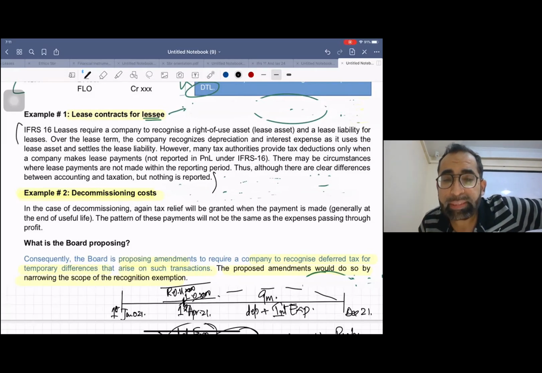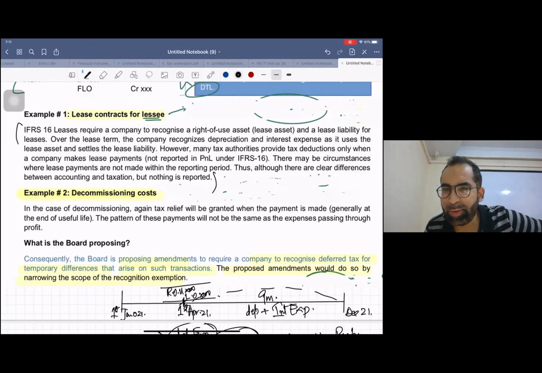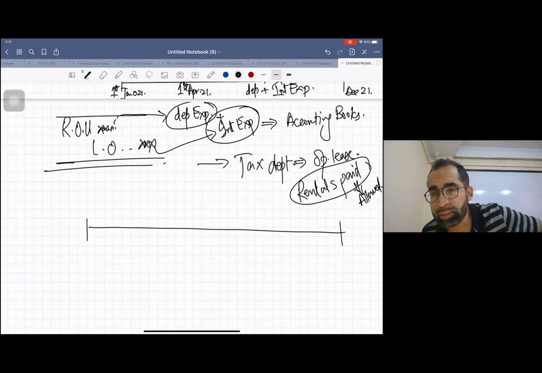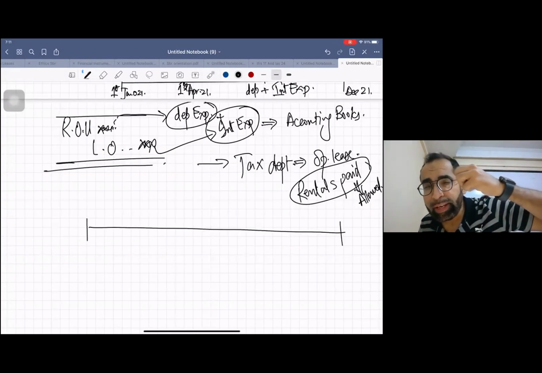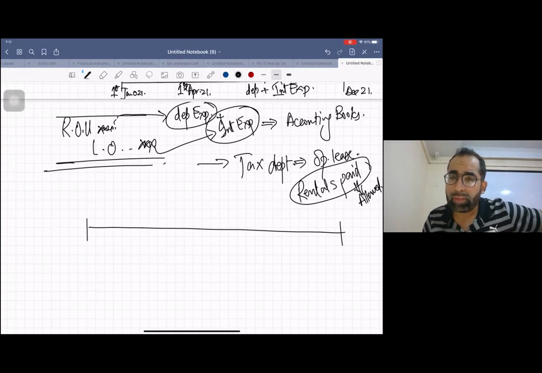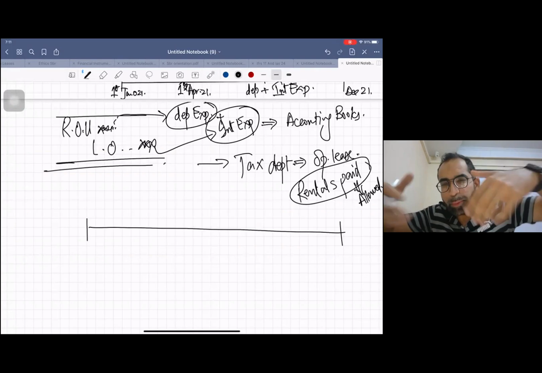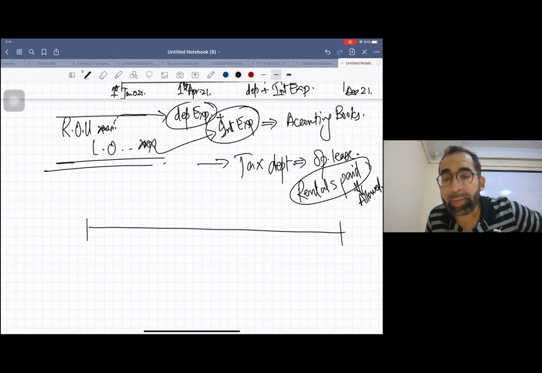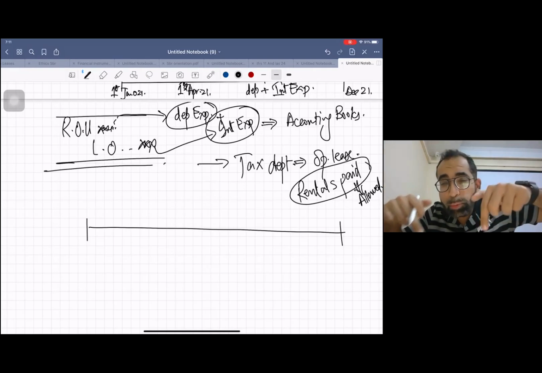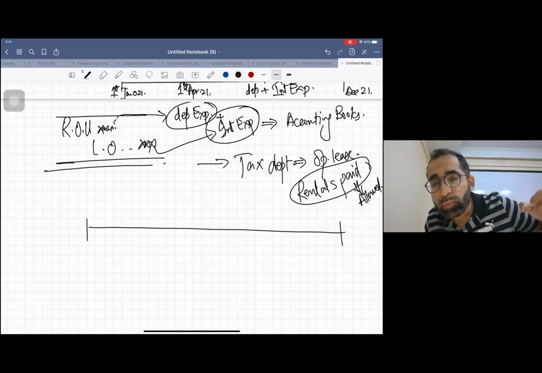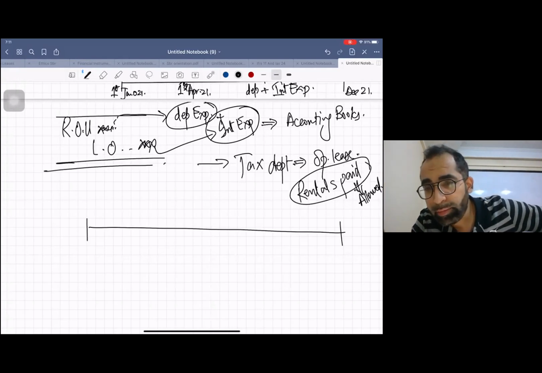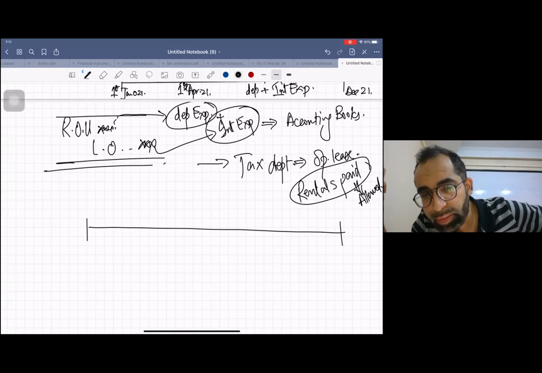Now, the second example is decommissioning cost. Let me recall this topic as well. Hope you remember what decommissioning cost or compulsory disposal cost is. Sometimes when you buy mining rights from somebody and go to dig that mine, government authorities come and give you a piece of paper to sign. What is written in that paper? That whoever will do the digging, whoever will do the mining, will have to landscape at the end of year 5. So there is an obligation right from day one for that compulsory disposal cost.